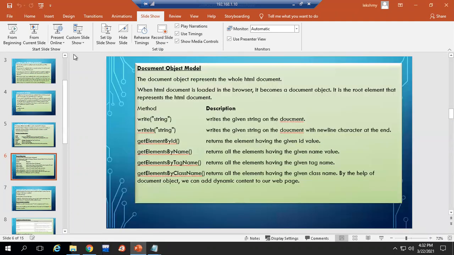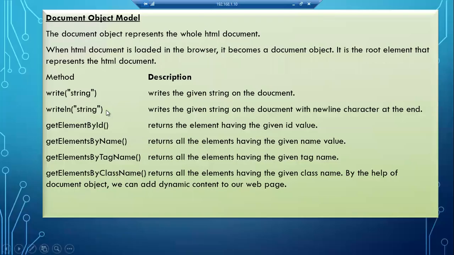Okay, so in that document object we again have functions. The write function writes the given string on the document. So within double quotes, whatever text messages you are giving will get displayed in your HTML document. We have seen the output, how it came. writeln is similar to write; the only difference is that it adds a new line character at the end.